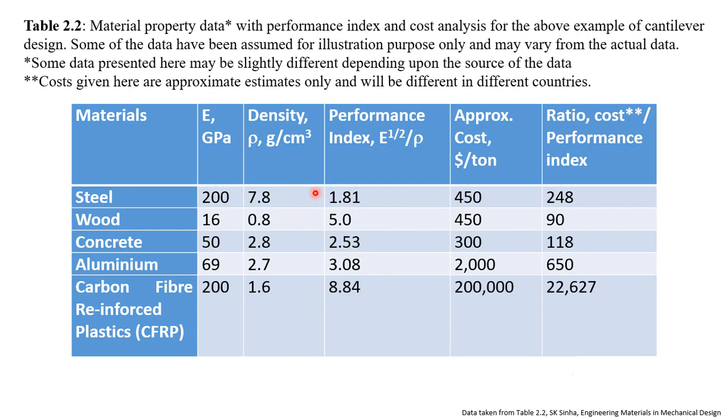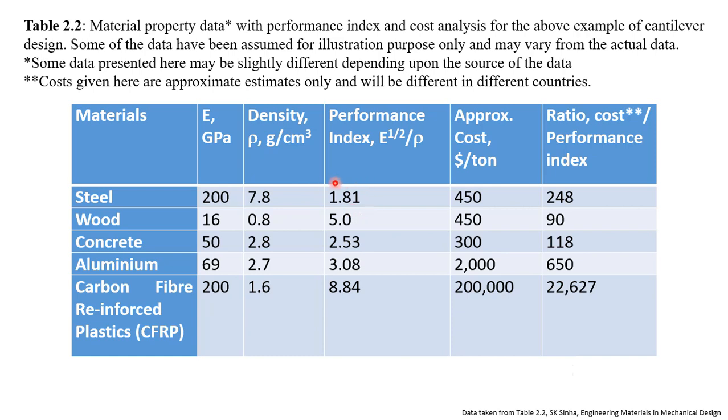Steel has very high strength and very good stiffness, but when we look at the performance index, that is, how much stiffness it can give for its weight, then steel is not a good material. It is very heavy. For light applications, steel should not be used, or we should use steel only for those critical applications where we cannot use any other material.